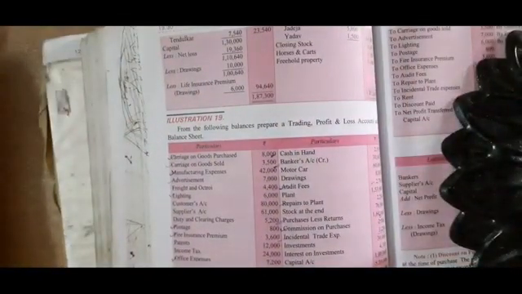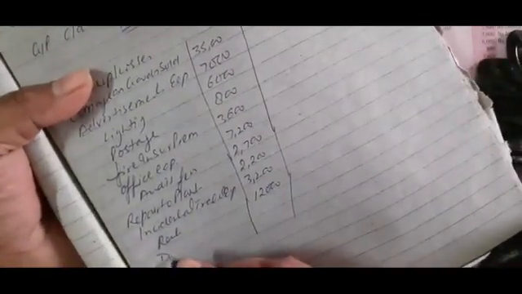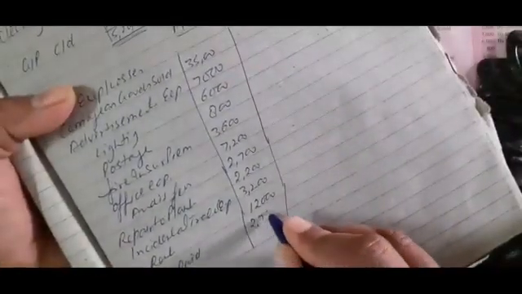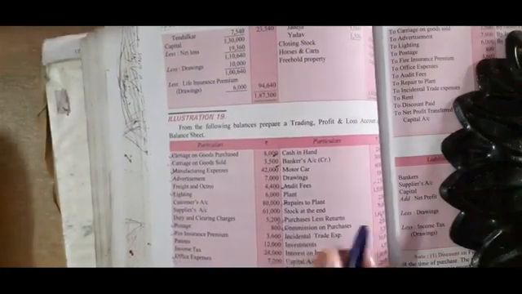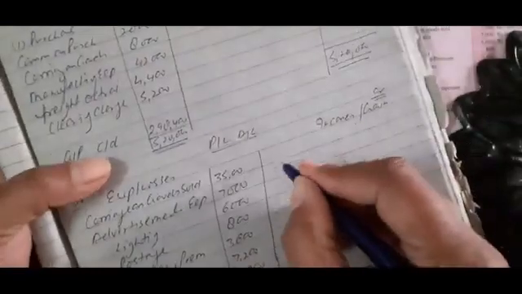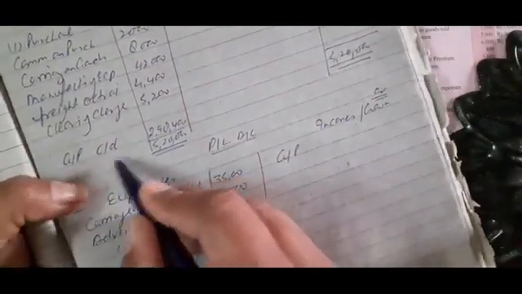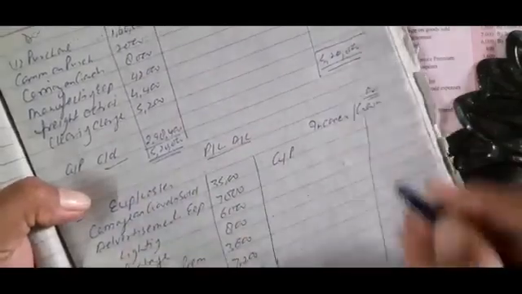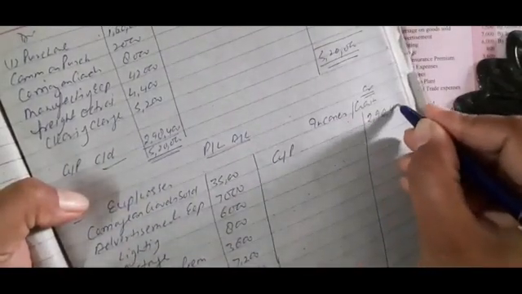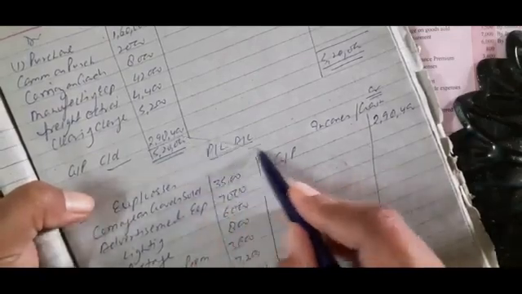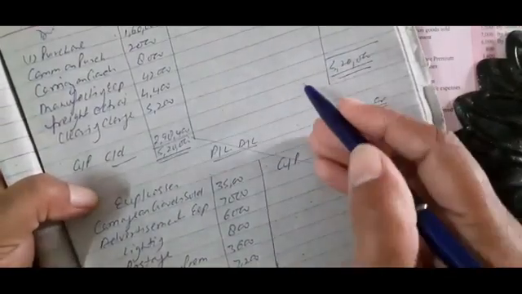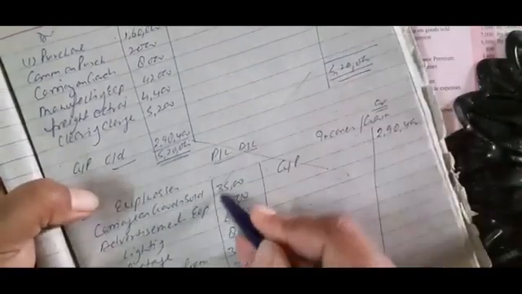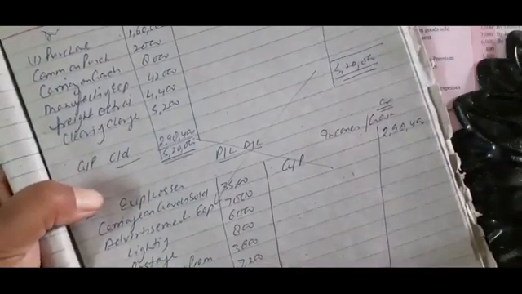Next, discount paid. If we have paid a discount, then it is our loss. Discount paid 2,700. Now the debit side amounts have been used, and now the credit side. First we will use gross profit, the amount is 2,98,400. Gross profit will be used on the credit side, but if the amount remains on the credit side, that is called gross loss, and it will be used on the debit side at the time of preparing the profit and loss account. Okay.